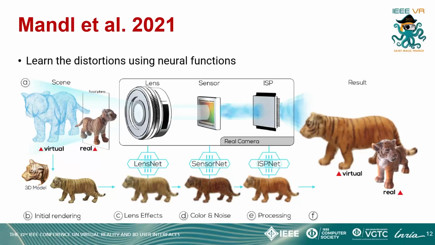Getting rid of requiring markers in the scene, Mandel et al. learned the different parts of the camera pipeline as a neural function. Although the data used to train these networks also come by capturing images of calibration targets for the respective parts of the pipeline for which the network is trained. For example, a planar object is used for lens net and a color chart is used for radiometric calibration of sensor net and ISP net. Our optimization is fast and can reflect any change in camera or scene conditions without requiring camera metadata or a pre-calibration step.